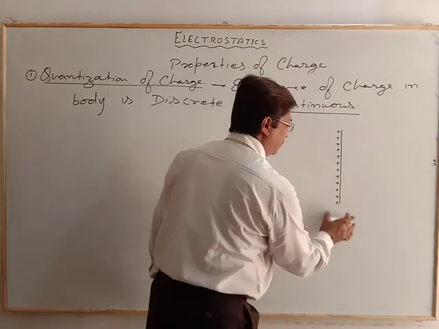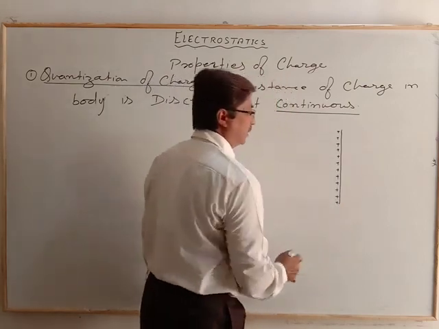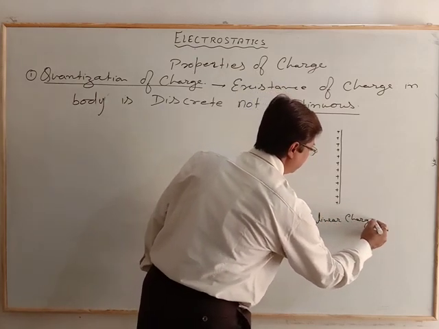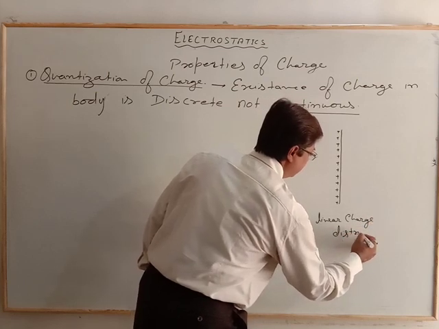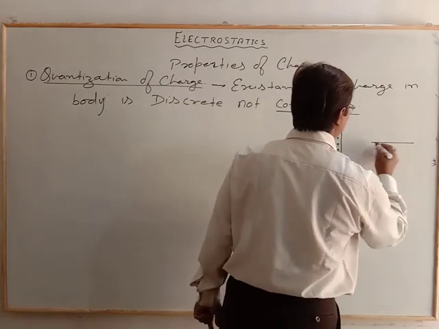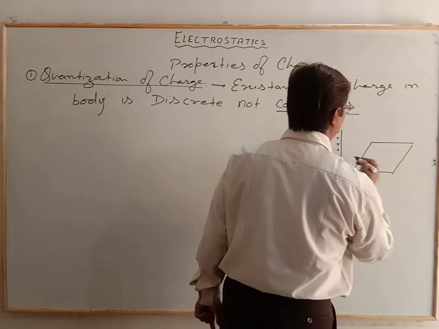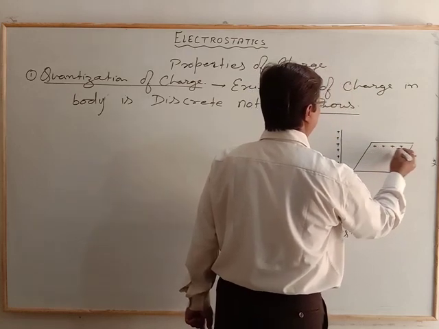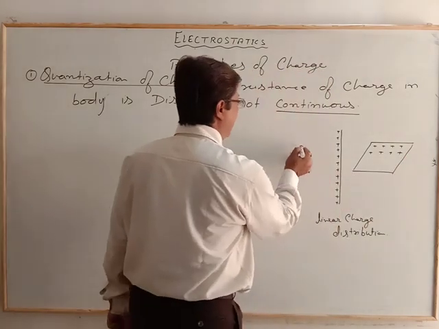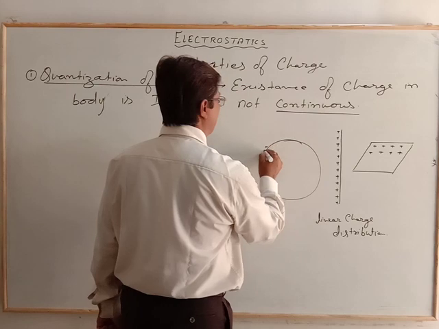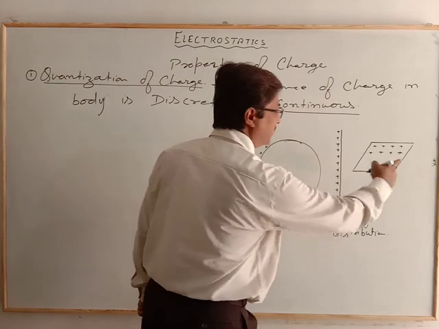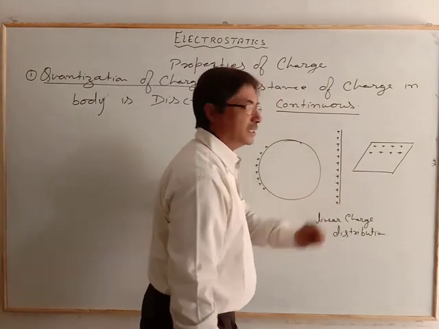It is a linear charge distribution. Or if we consider any surface and the charge is arranged accordingly on it, that is also a continuous arrangement. Similarly, for a sphere, the charge in a particular manner is a continuous distribution.